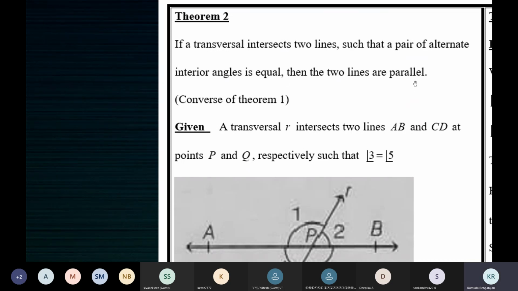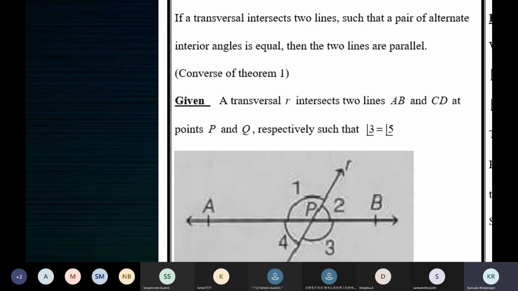When you have to prove two lines are parallel, you have to use the converse of corresponding angles axiom, because that only will help you to prove that two lines are parallel.